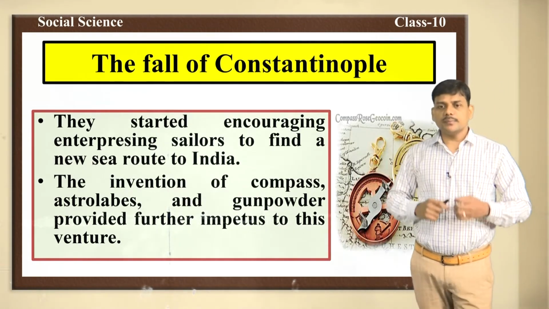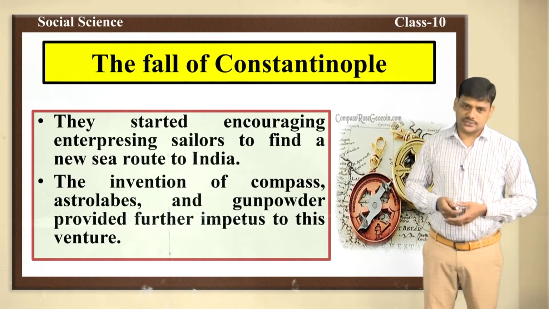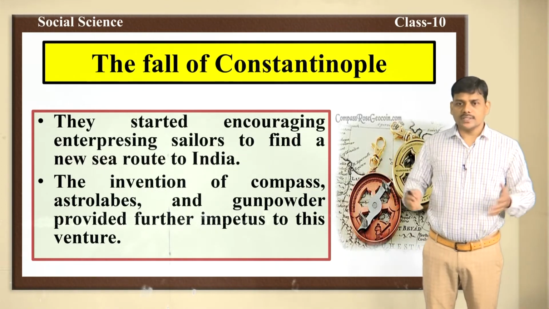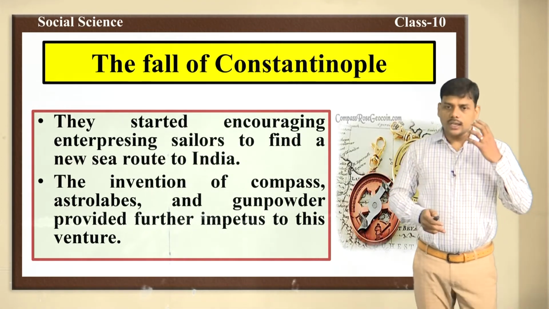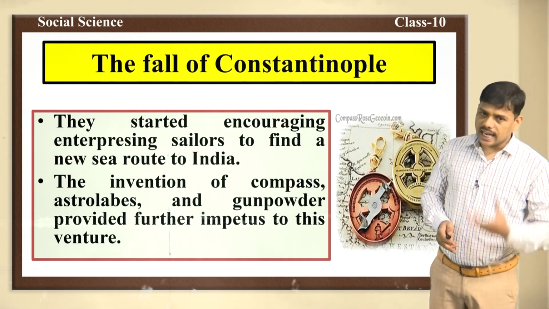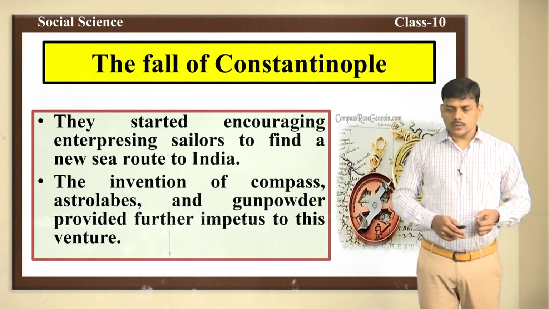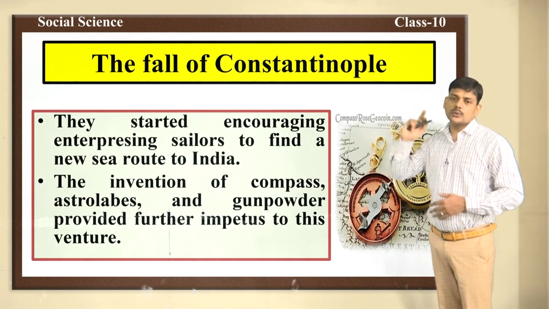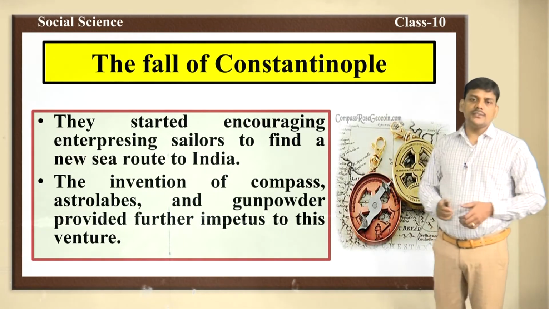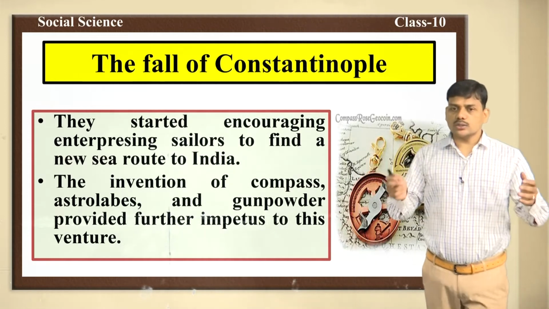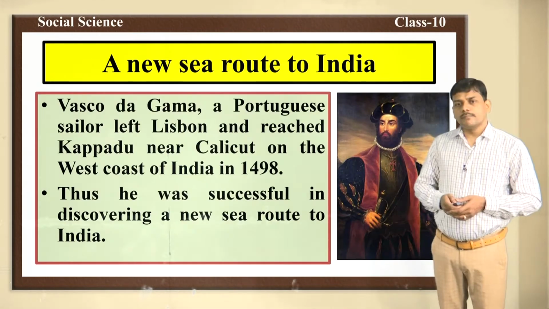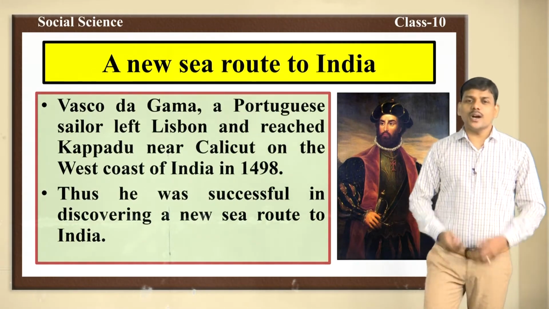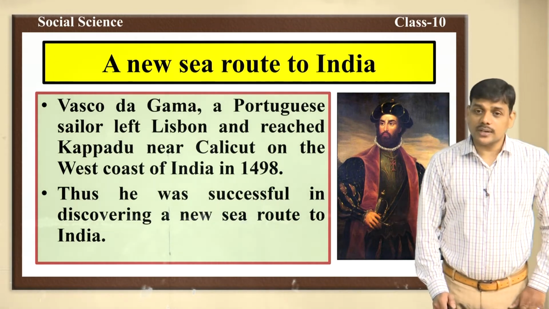At the same time, the invention of the compass, astrolabes and gunpowder helped in this adventure. So, another important reason to discover a new sea route to India was the invention of compass, astrolabes and gunpowder. And finally, it was Vasco da Gama. Who was Vasco da Gama?